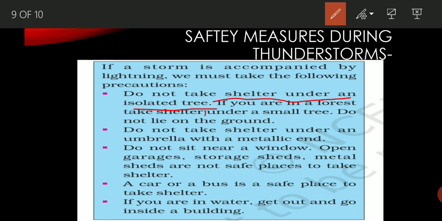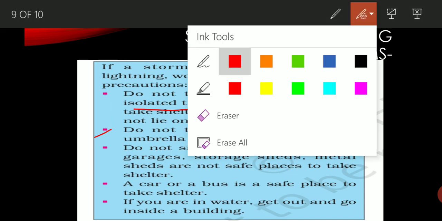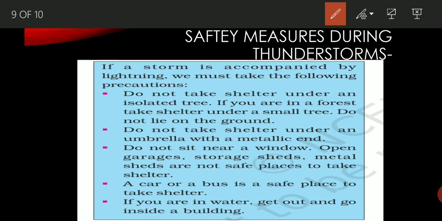Now, the next one is do not take shelter under an umbrella with a metallic end. The reason is the same again: as you know, metals are good conductors of heat and electricity.